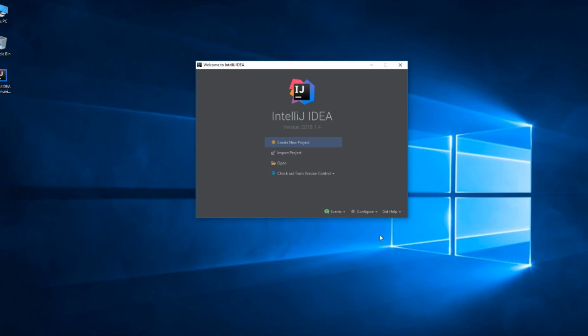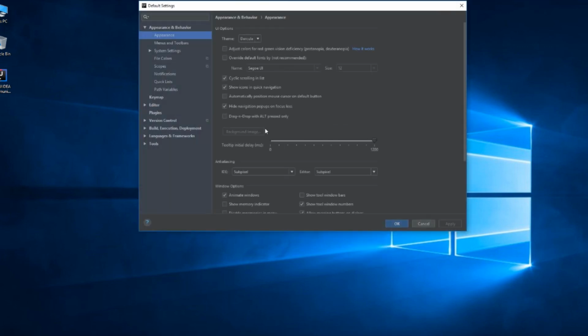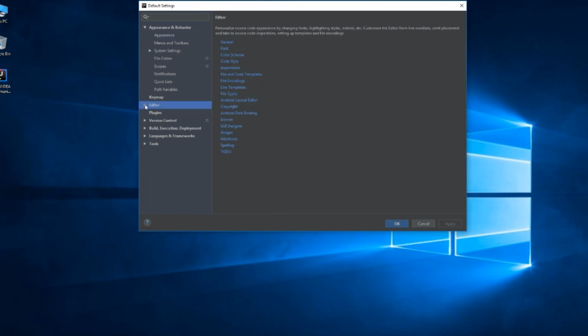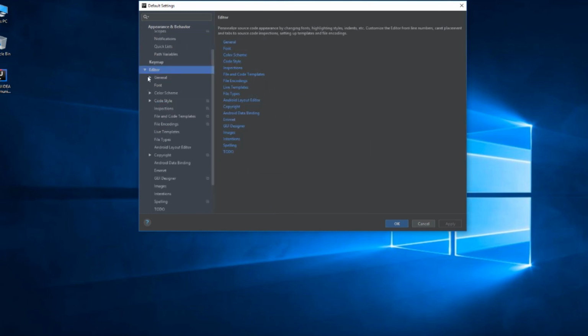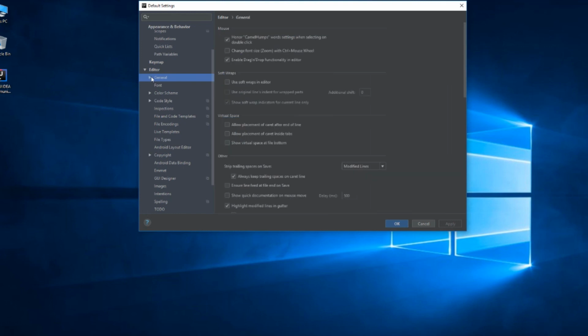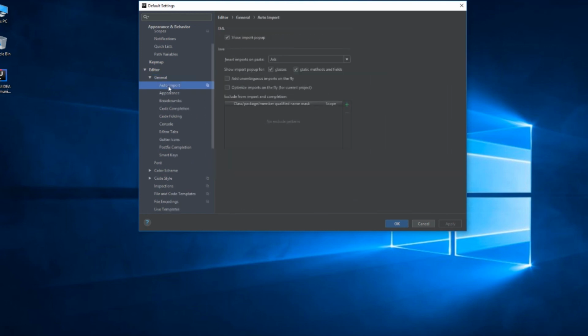After that, we may need some configuration for our editor. To do that, go Configure, then Settings, expand Editor, expand General, Auto Import, section, make sure to select these options, adding and deleting imports.